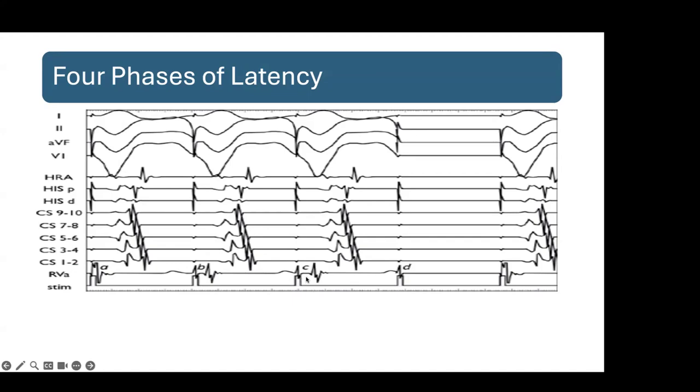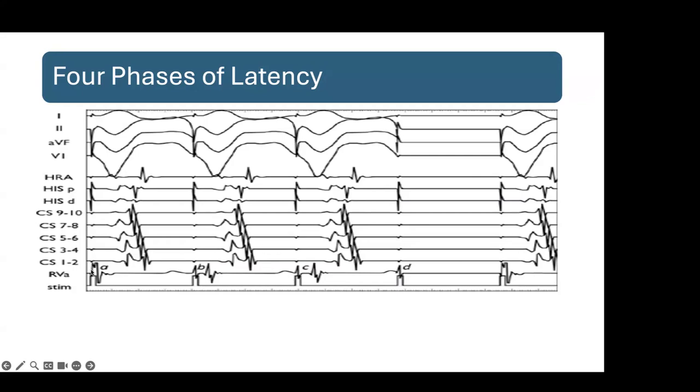After that, it has again conducted, there is some latency. And after that it says, now I will not work, no matter how much salary you give. So this is the 4th phase. This is the normal conduction, and here the latency has started happening. This latency period means that whatever extras we are giving, S1, S2, it is reaching into the relative refractory period. Then the FRP, functional refractory period, and then the ERP. So all three are here.